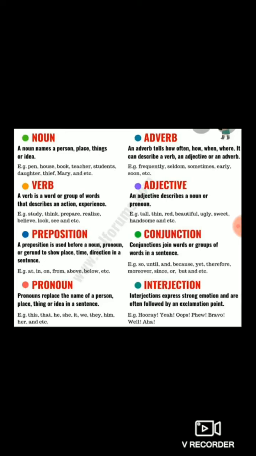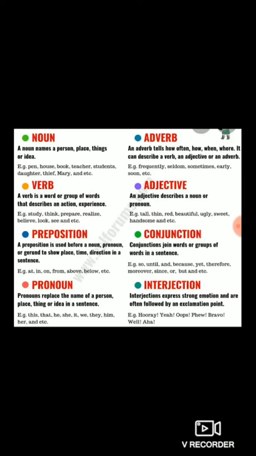Conjunction means joining words. Conjunction joins two words or two sentences. For example, Ram and Sham are playing in the garden. So Ram and Sham, these both are nouns. These both are different persons. What is the conjunction word there? And. So Ram and Sham means the conjunction word joins two words or two sentences.